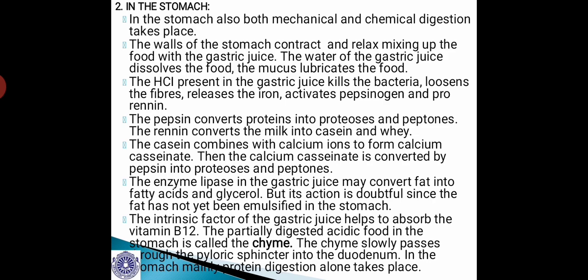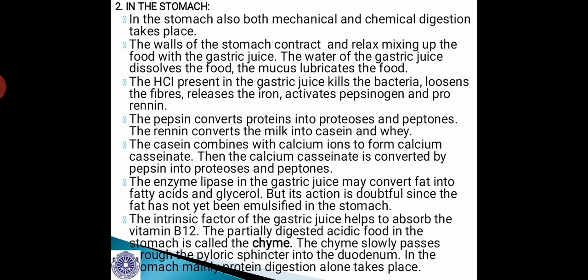Coming to the digestion in the stomach, also both mechanical and chemical digestion takes place, and the walls of the stomach contract and relax, mixing up the food with gastric juice. The water of the gastric juice dissolves the food, the mucus lubricates the food, and the HCl present in the gastric juice kills the bacteria, loosens the fibers, releases the iron, activates pepsinogen and prorenin.